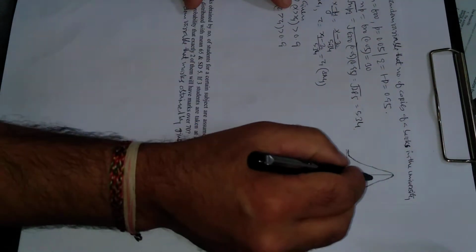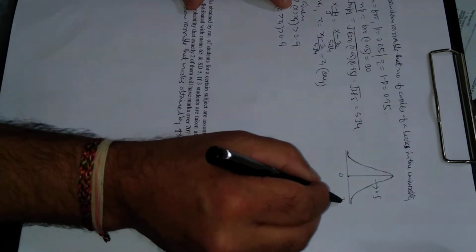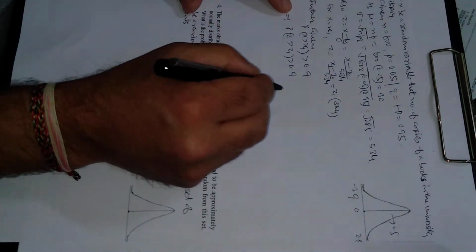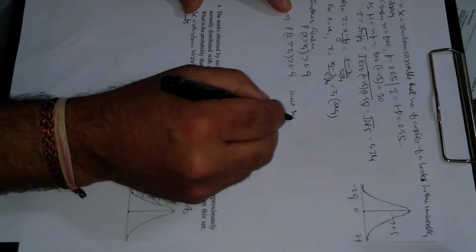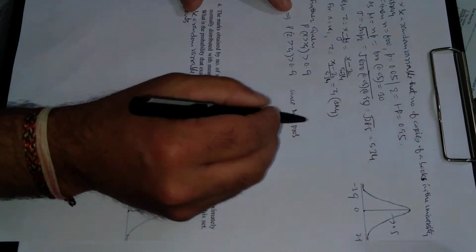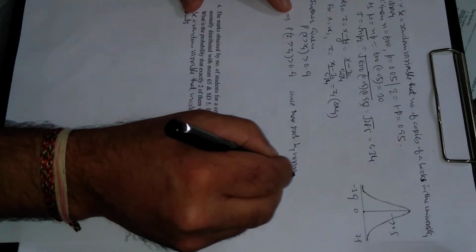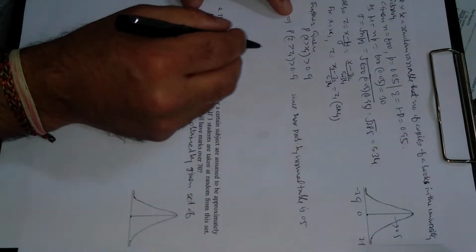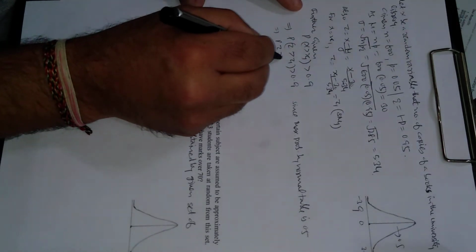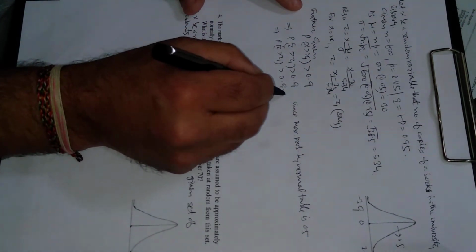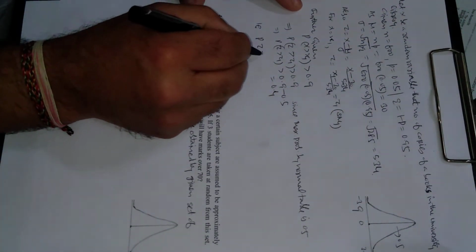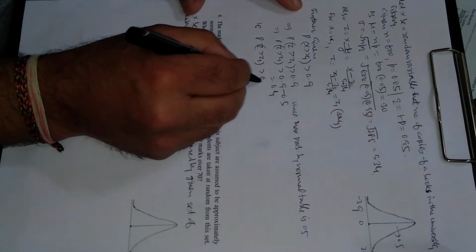Since we know the whole probability on one side is 0.5, this is 0, this is 3.9, this is minus 3.9. The maximum probability is 0.5 by the normal table, so we have to subtract 0.5 from here, and this will come out to be 0.4. That is, the probability that z is greater than z1 is greater than 0.4. Actually these two steps are equal, so simply take this one as greater than 0.4.